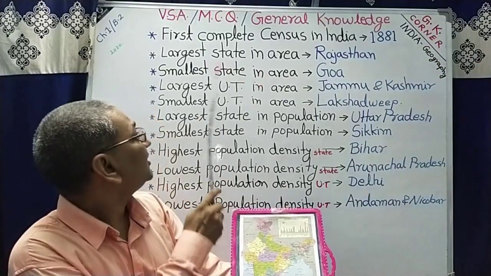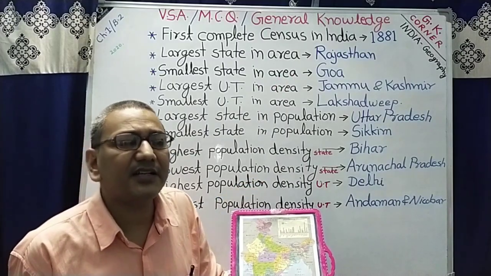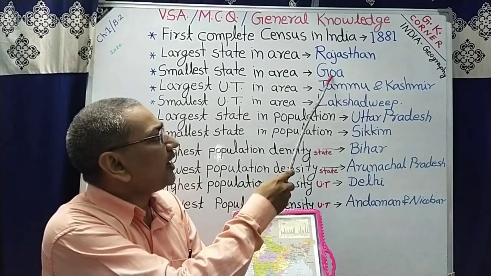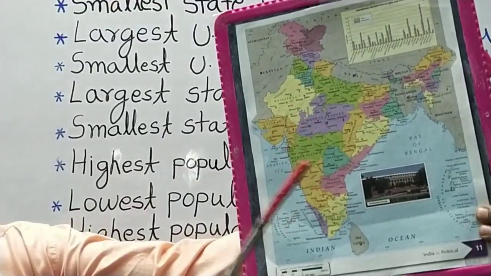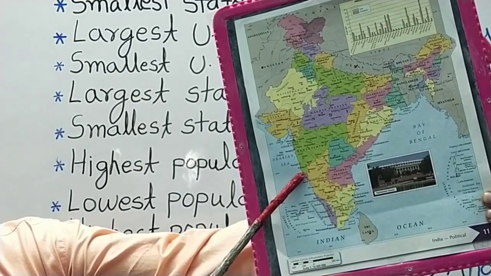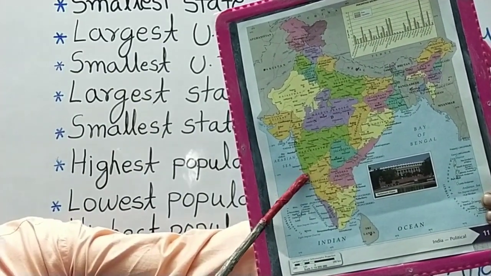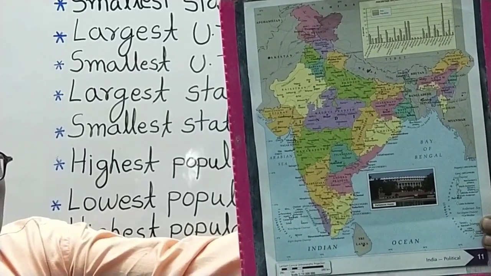Now next question. Smallest state in terms of area. The correct answer is Goa. Goa is the smallest state in terms of area. In the map you can see this is Goa. Just below Maharashtra, this is Goa, and Goa is the smallest state in terms of area.